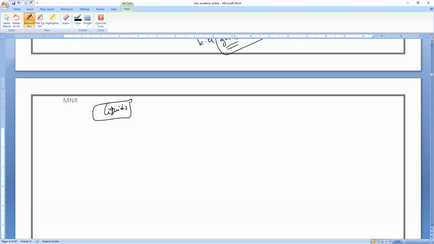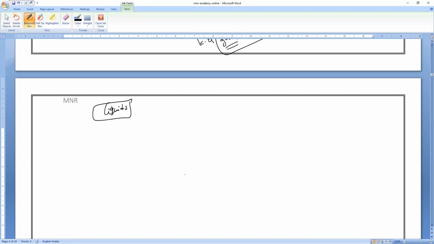So write it: the diffusion in liquids depends upon the thickness of the liquid.